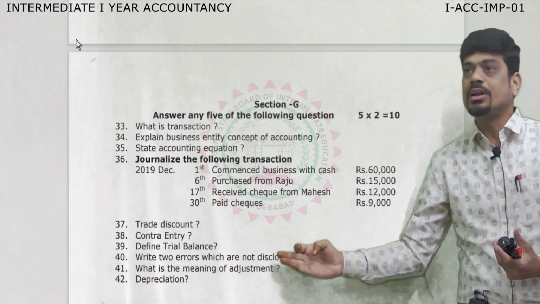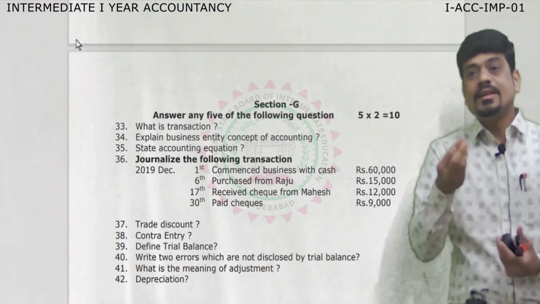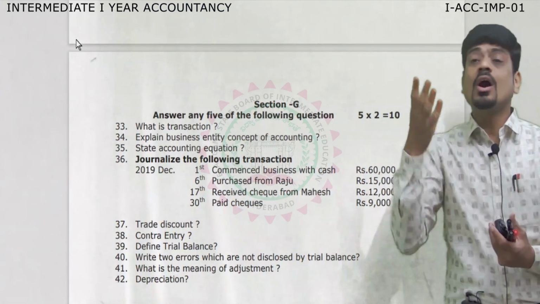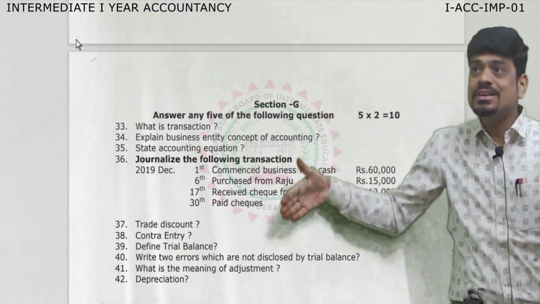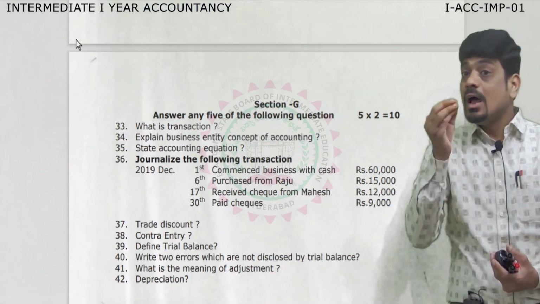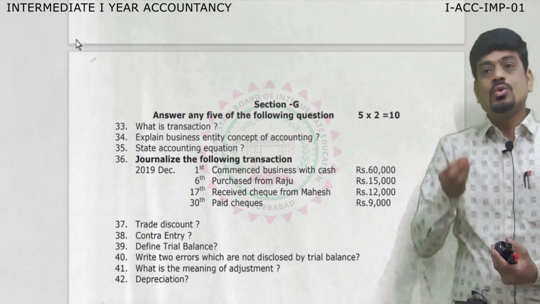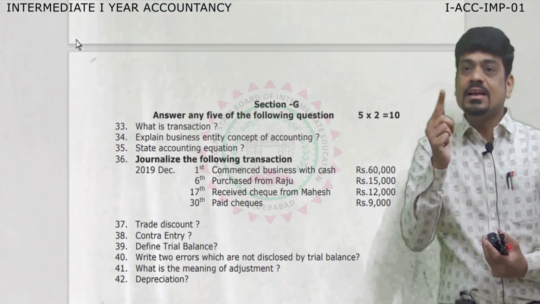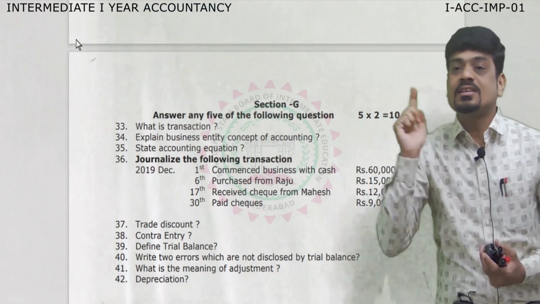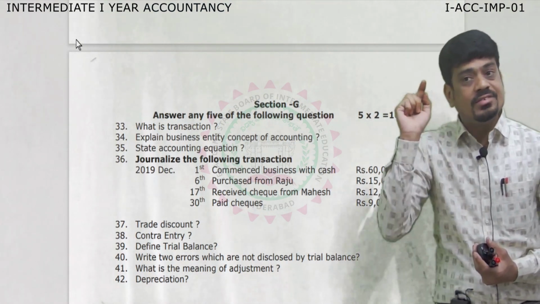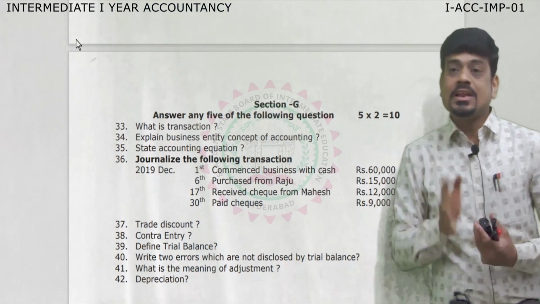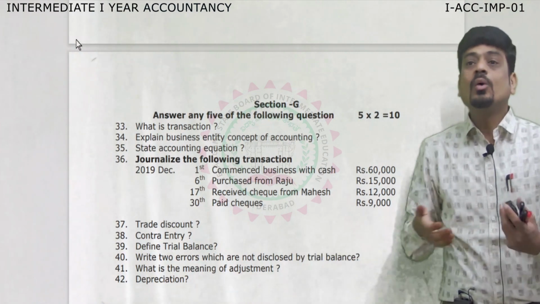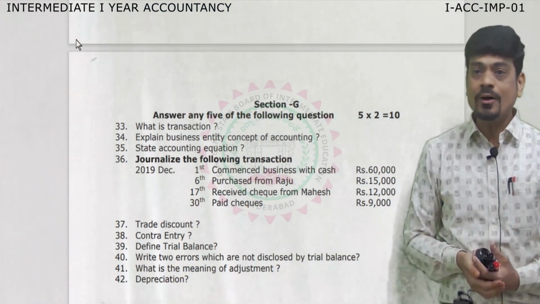Like here you can see, they just said depreciation. Like that they may ask what is prepaid expense, or what is outstanding expense. That all in detail I am going to explain. Along with these questions, you can even expect the examiner to ask you in single only what is personal account, or what is real account, or what is nominal account. If these questions are asked, sir, how to attempt so that we can get 2 out of 2?